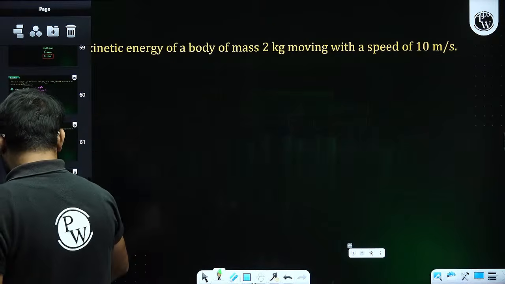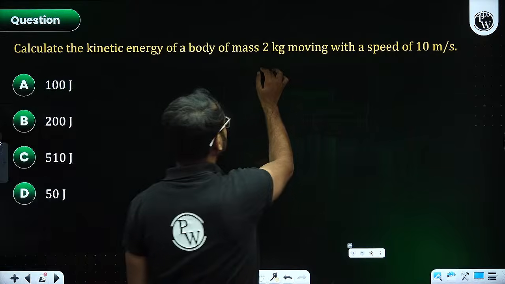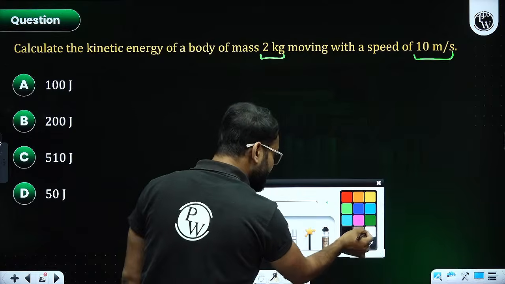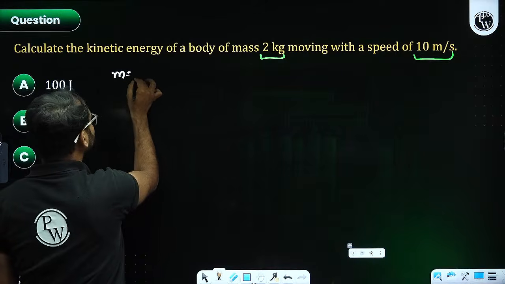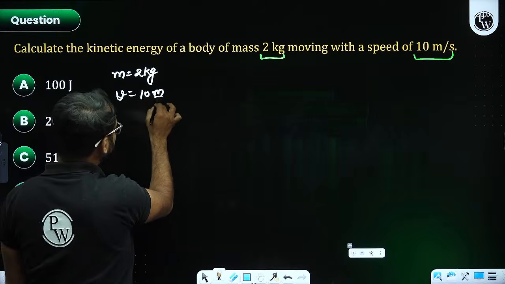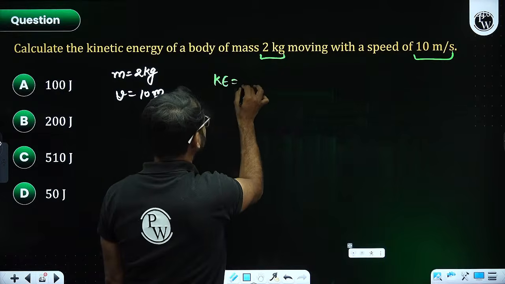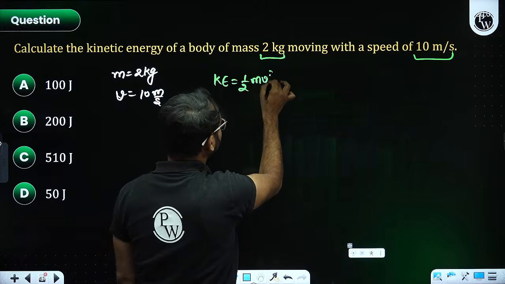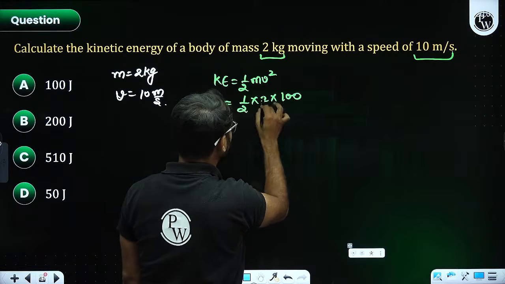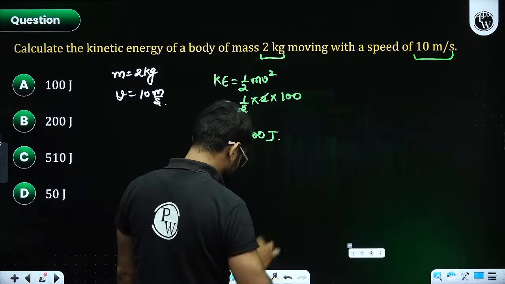Now one more question. Calculate the kinetic energy of the body of mass 2 kg moving with a speed of 10 meter per second. So how to proceed? Mass given as 2 kg, velocity given as 10 meter per second. Now the kinetic energy is half mv square. So 1 by 2, mass is 2, velocity square is 100. Finally, the kinetic energy value is nothing but 100 joules. Done, sir.